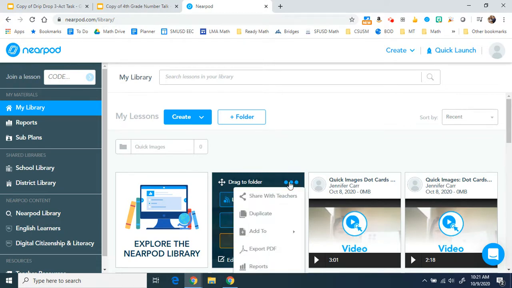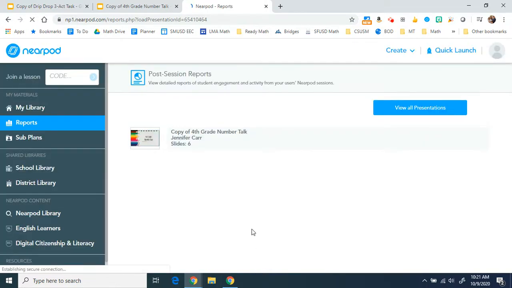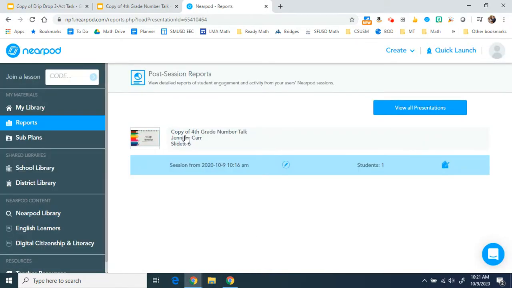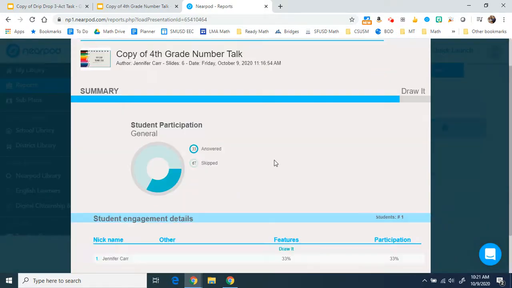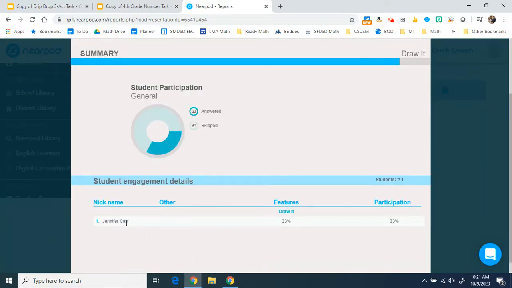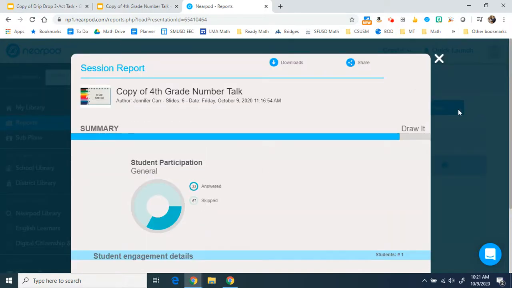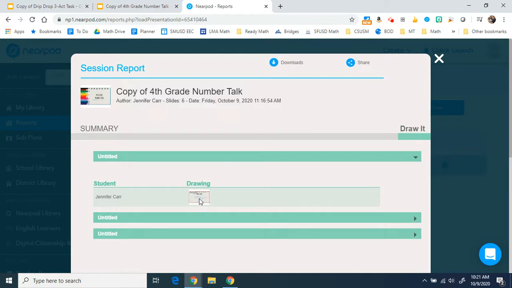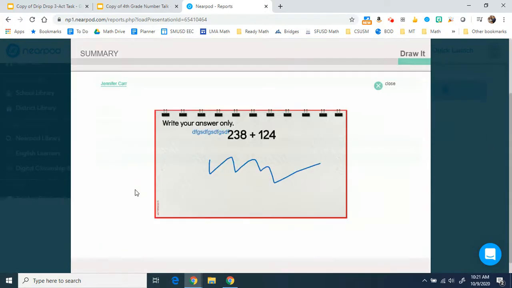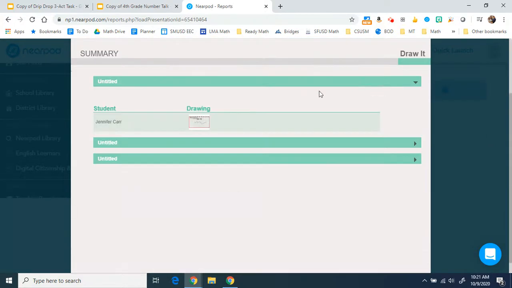If you click the 3 dots for the lesson and click reports, it will give you the data from the lesson. So of course, right now in this lesson, no one really participated. Maybe that one, okay, so we participated. So we have one participant. If you click on draw it, this is a little bit hidden. You can see the 3 slides and we could see exactly what students did on each slide. So this is what I did on that first slide, and you would have all of your students listed here.